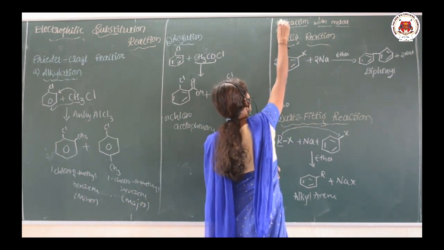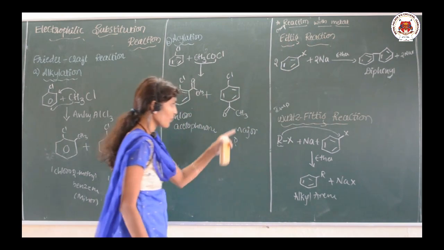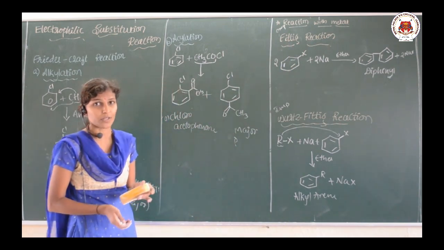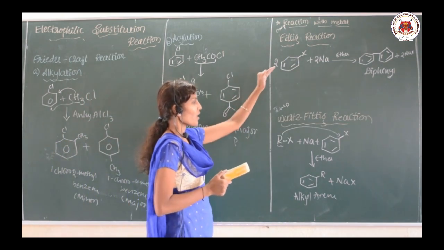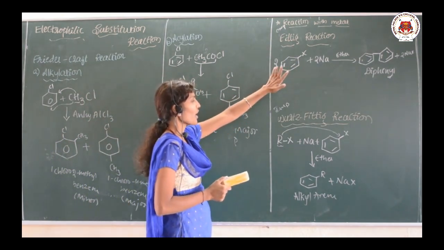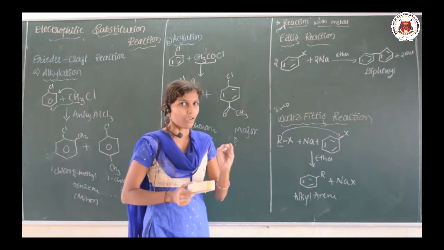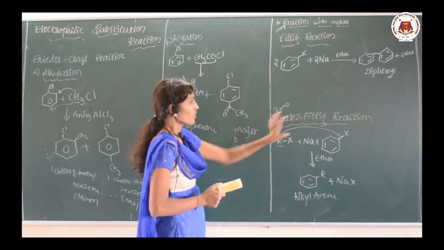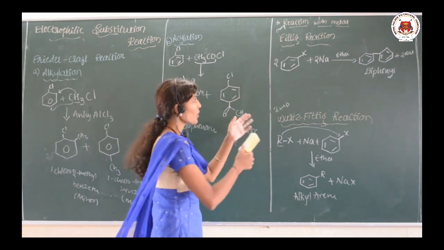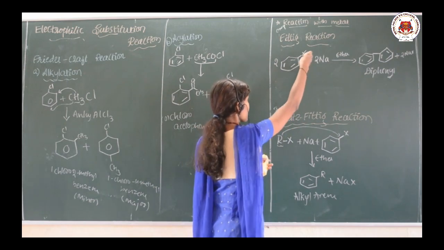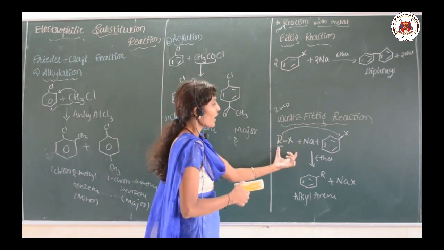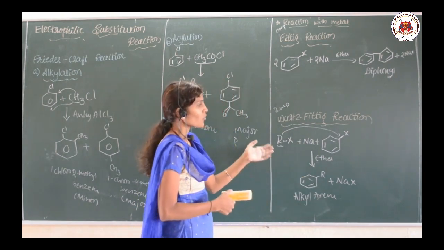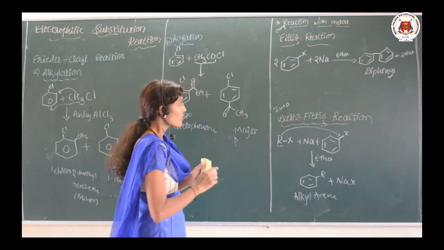Many times in your exam the questions will be asked on these two concepts. So, now I am giving you one homework that write the example for these Fittig reaction and Wurtz-Fittig reaction. I have explained the general reactions. You have to write the particular example by taking X as Cl or anything. Okay, like that you can choose the haloalkane and haloarene, and you have to write the example and you have to send it.